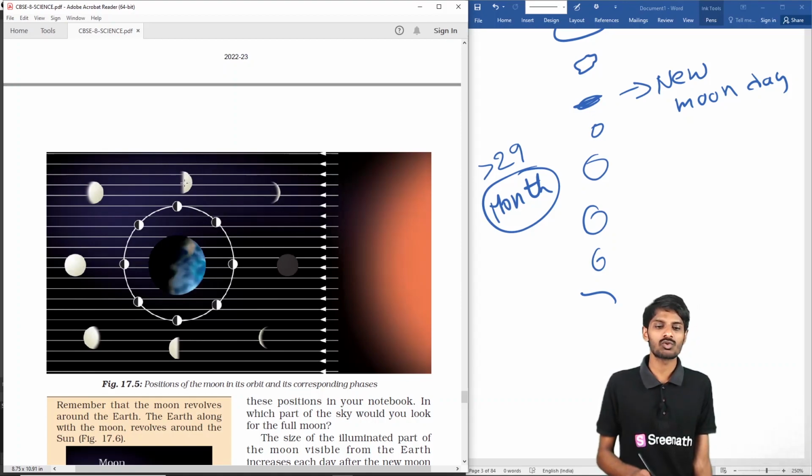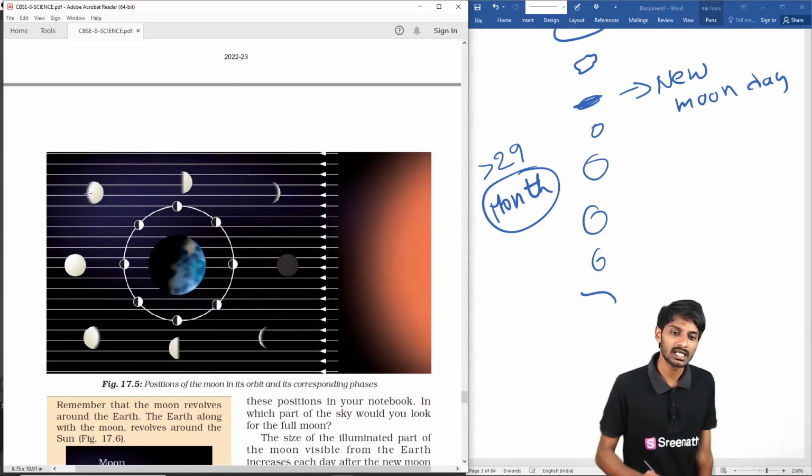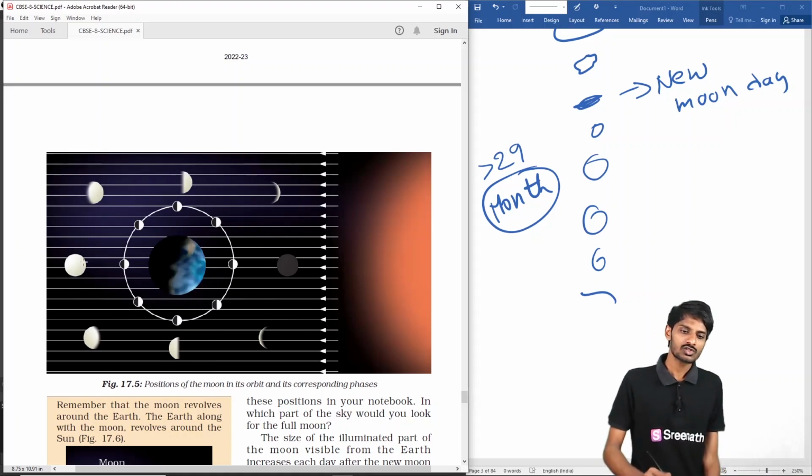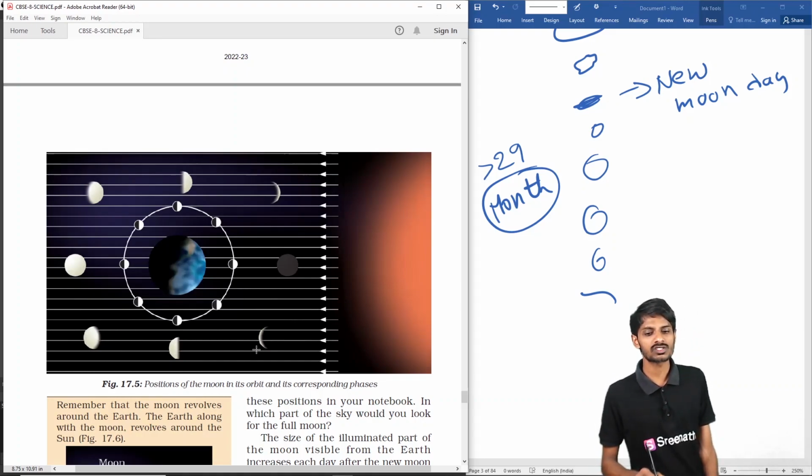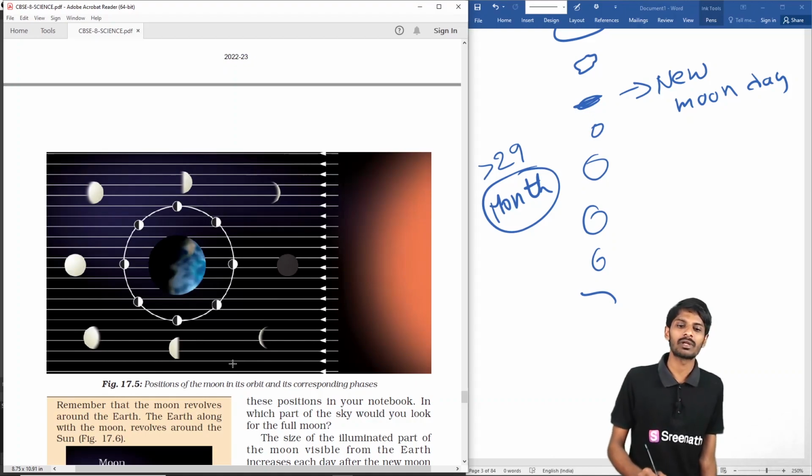When it comes to this area, we can see half of the moon. Coming to this area, we can see 75% of the moon. Whenever it comes here, we can see the full moon. So it is the full moon day, and this is the new moon day. At this point some is disappeared, at this half, and at this so much of it is disappeared, like that happening, students.